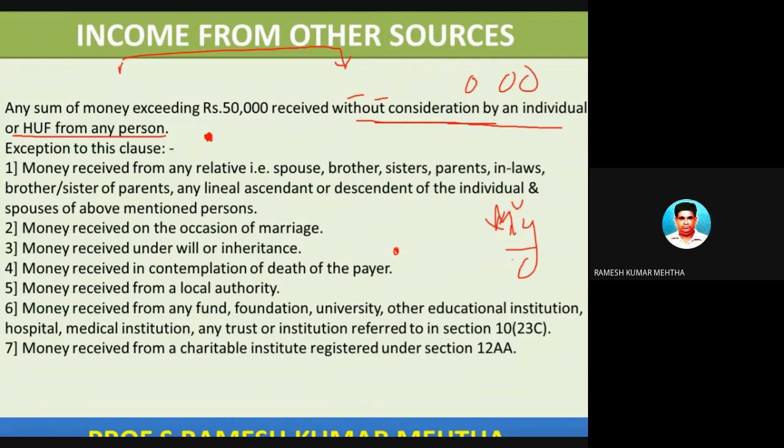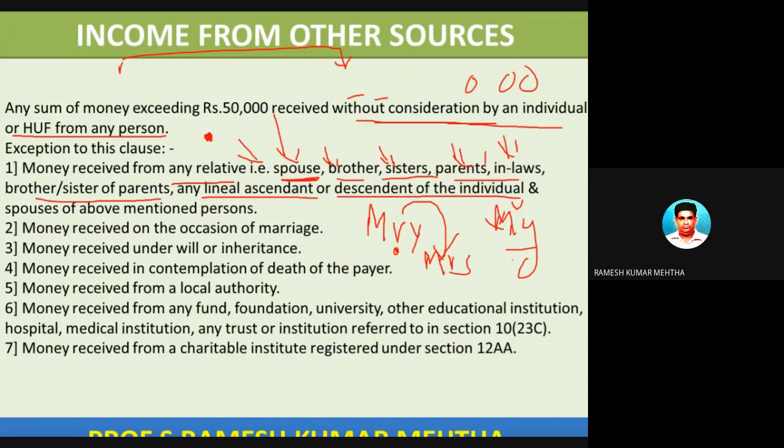The exception is money received from a relative. For example, Mr. X and Mrs. X are there. So Mr. X has deposited in Mrs. X's account some 50 lakh rupees, as they are husband and wife. This is not applicable. Brother, if the brother is depositing, or sisters are depositing, or parents, so any money received from spouse or brother or sister or parents or in-laws or brothers and sisters of parents or lineal ancestor and descendant of the individual or spouse of the above mentioned persons.